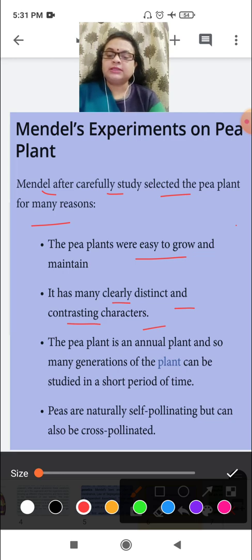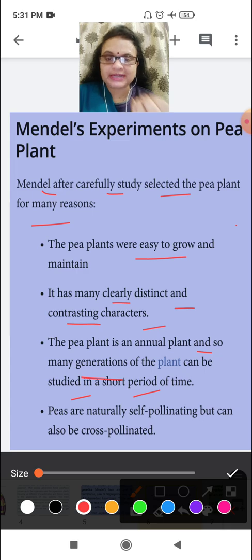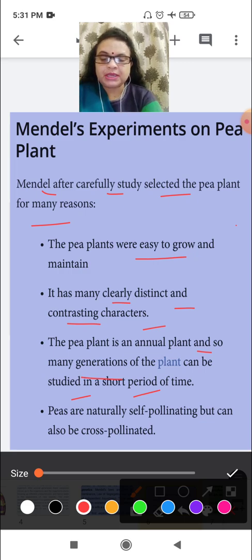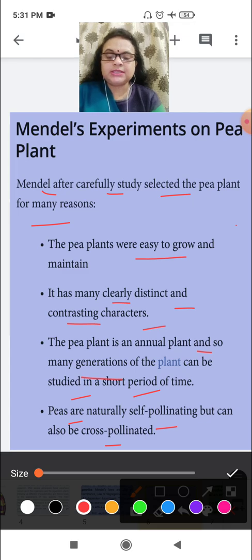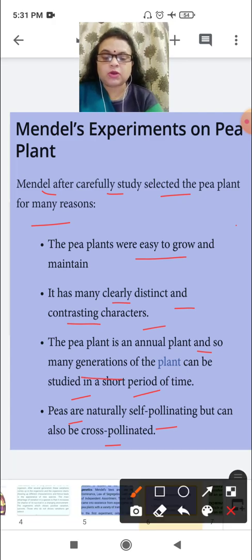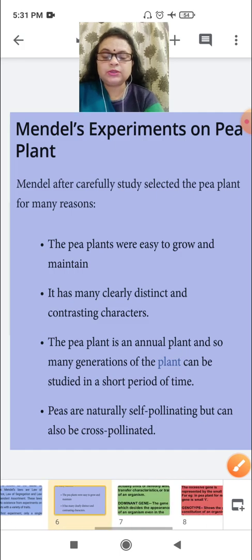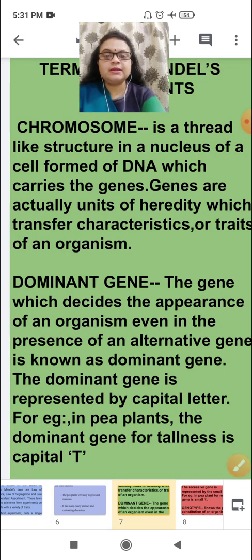The next is that the pea plant is an annual plant, so many generations of the plant can be studied in a short period of time. Another advantage, the reason for selection, is that peas are naturally self-pollinating but can also be cross-pollinated. So this was the reason for choosing the pea plant.